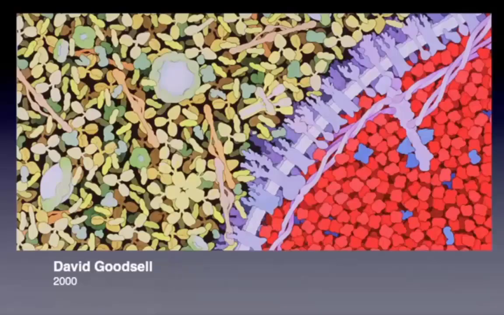If you look at the cells again, this is a cell membrane, this is the outside of cells, and this is the inside of cells. This picture was drawn by the scientist David Goodsell, and it represents quite an important point. Usually we think the cell is just one bag, and inside the cell is just liquid, the so-called cytoplasm, and the organelles just hang around there. But in reality, inside this cell, the mass of material is huge.